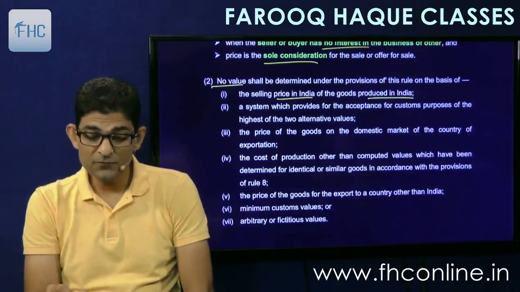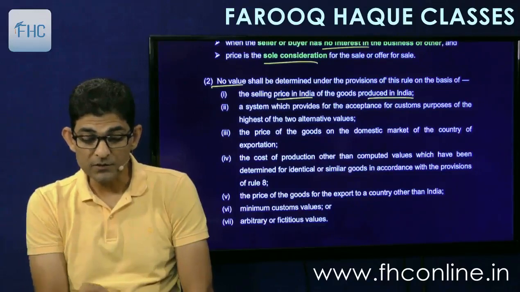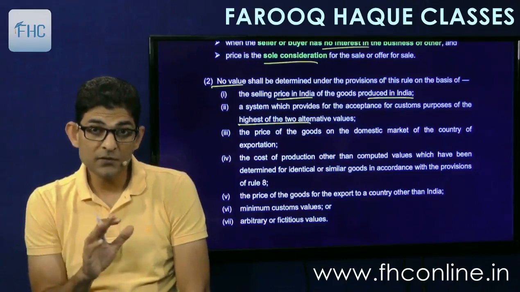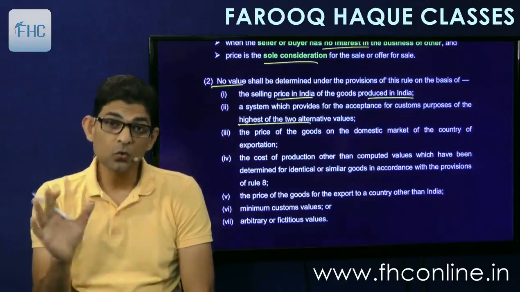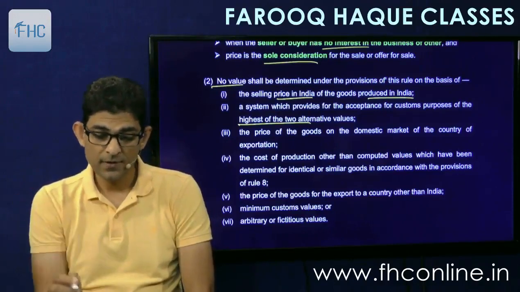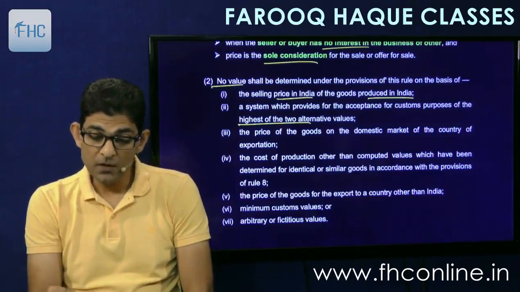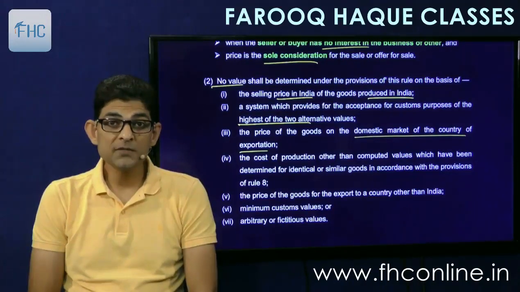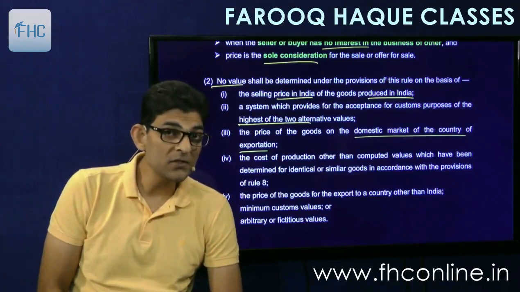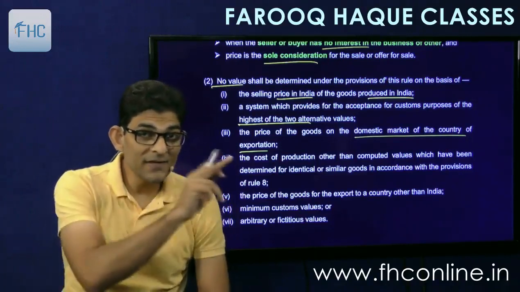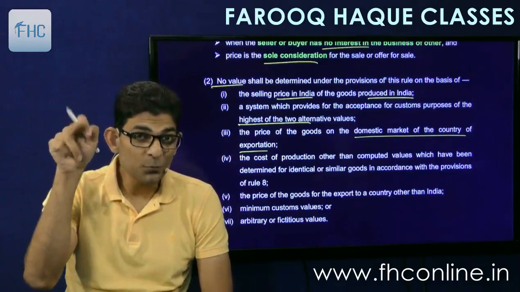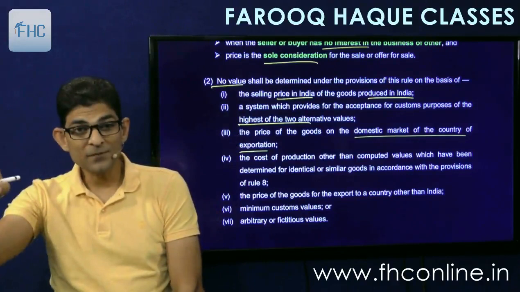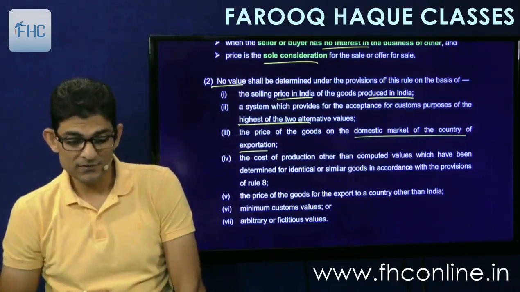Then a system which provides for acceptance for customs purposes of the highest of the two alternative values. Means the officer can say, okay, apply this rule or that rule and whichever is higher. No such ad hoc method. Then price of the goods on the domestic market of the country of exportation: we will not go to the US and see at what price they are sold in the US. That is their domestic price. That cannot be taken here. We need the international price for export to India, not their market price. So neither our domestic market price nor their domestic market price.